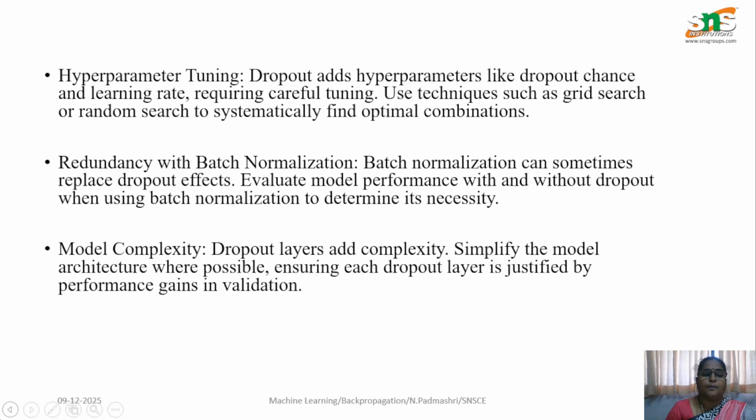Okay, that is batch normalization. Then finally we have model complexity. Dropout layers add complexity to the network. So in the model architecture, where possible, we can ensure the dropout layer is justified by performance on validation. So these are some of the drawbacks that we have to overcome in dropout regularization methods.